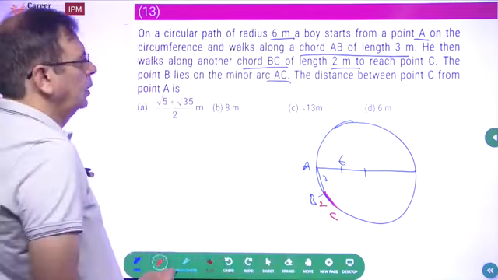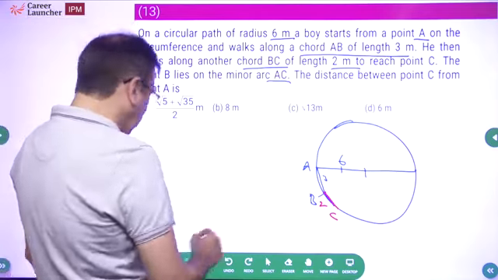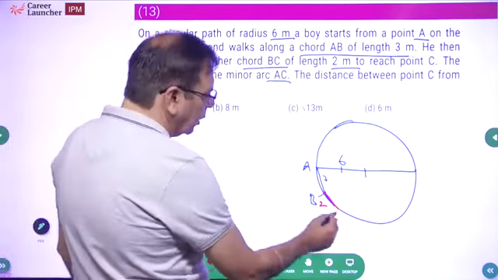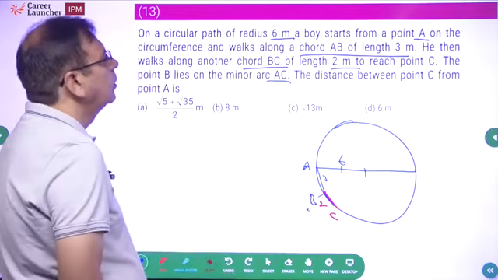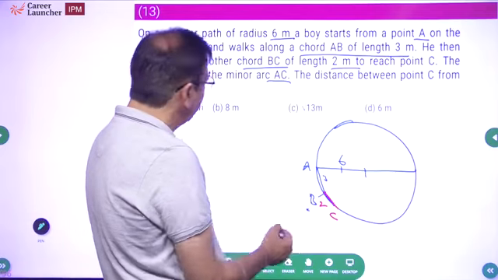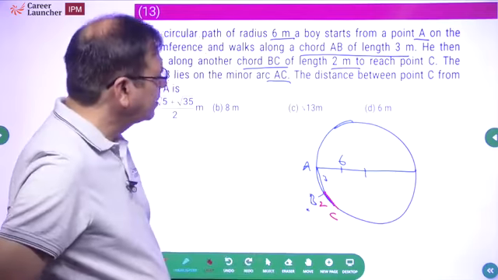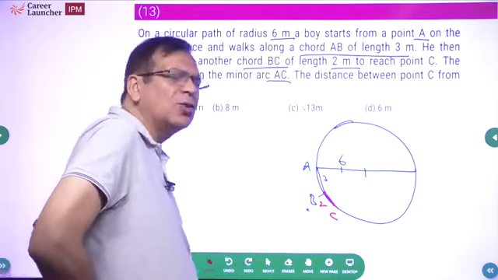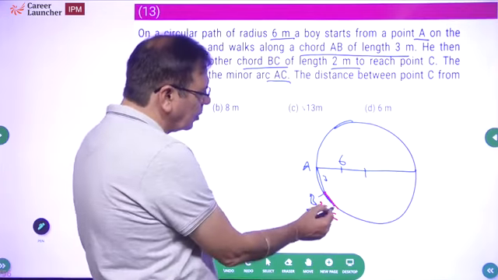Okay. 2.C. The point B lies on the minor arc AC. Yes, B lies on the minor arc AC. This is fine. What is the distance between point C and A? एक बात बताओ, will it not be slightly less than 5? है ना? It has to be slightly less than 5. This is 3, this is 2.